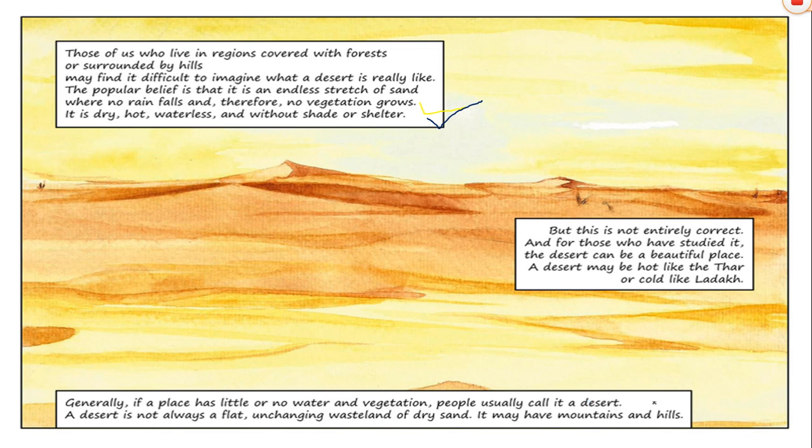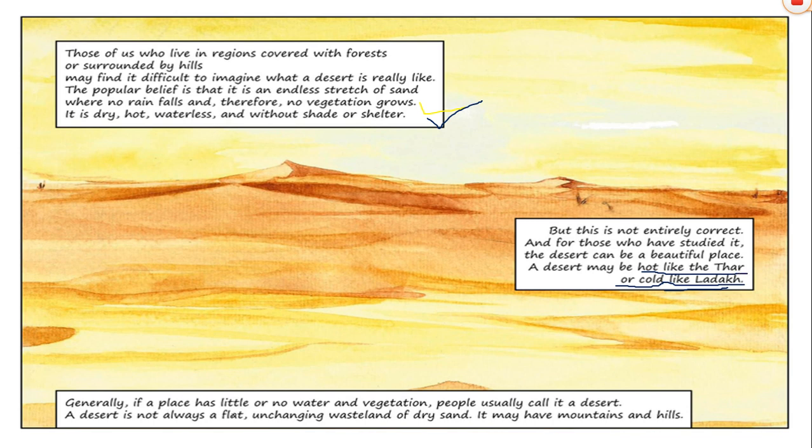Okay, but this is not entirely correct. For those who have studied it, the desert can be a beautiful place. A desert may be hot like the Thar or cold like Ladakh.